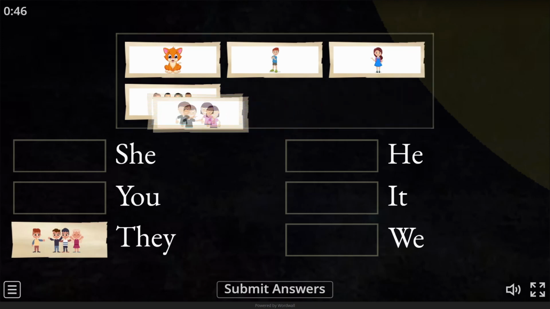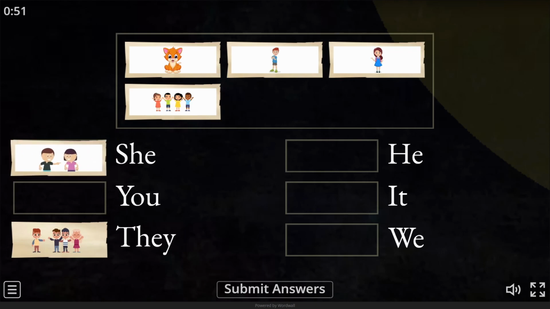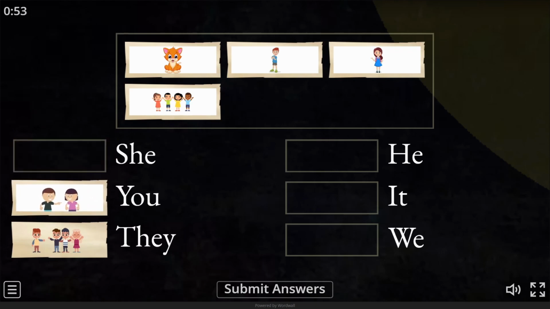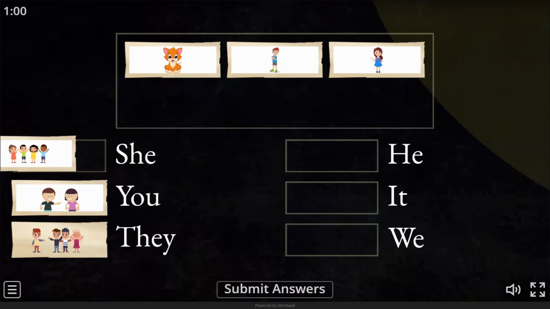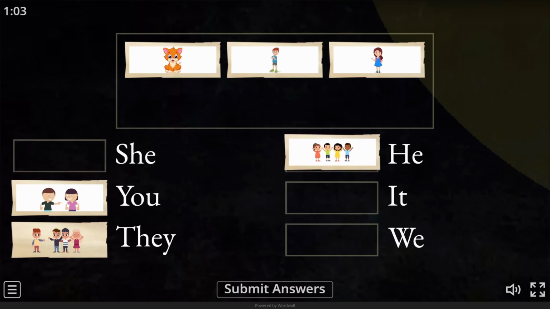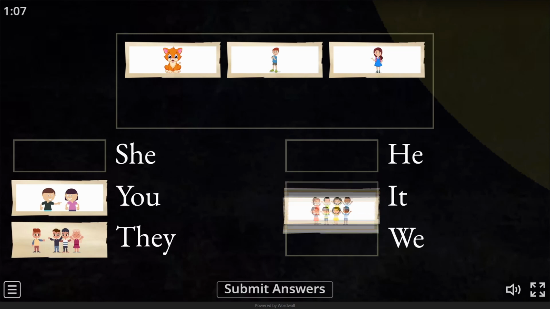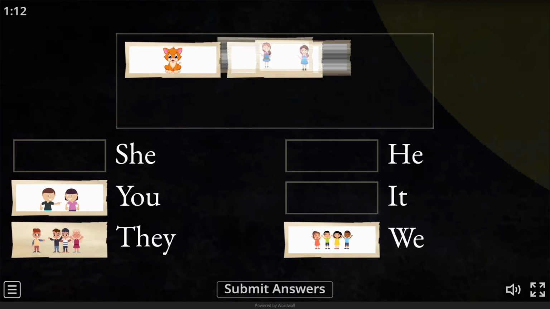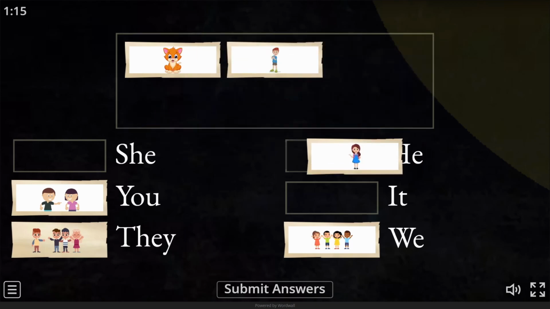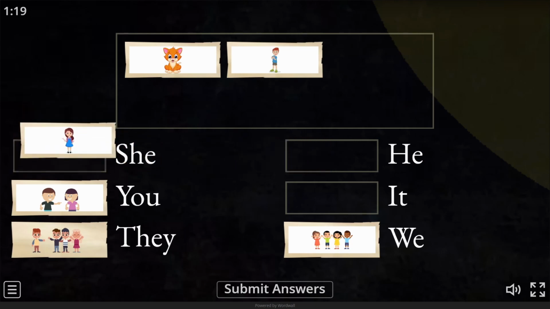See the next picture. Is it you? Yes, because the boy is pointing at the girl. See the next picture. Aha, I know. She. Ooh, no, this is not she. Aha, this is we. I'm good. Which picture is this? He? It is she.